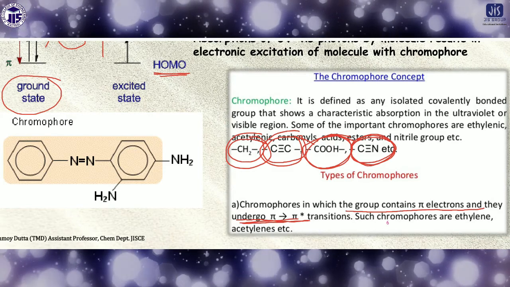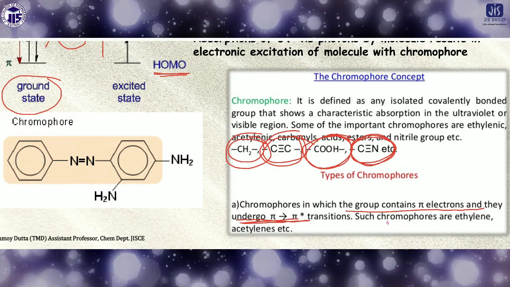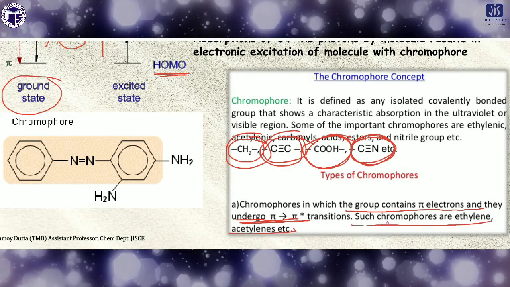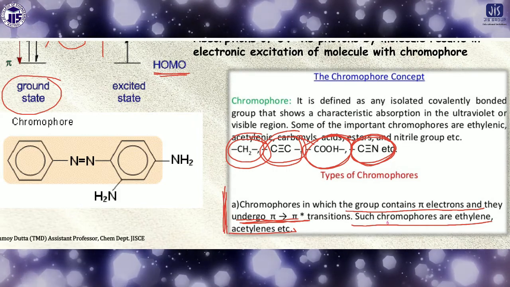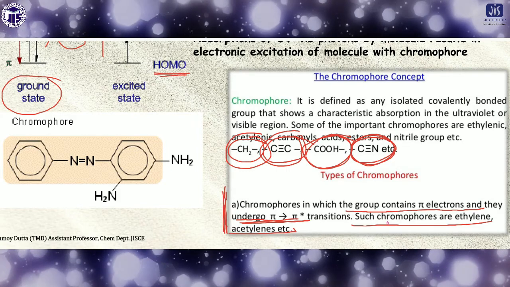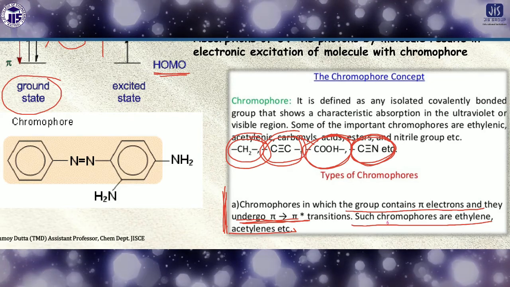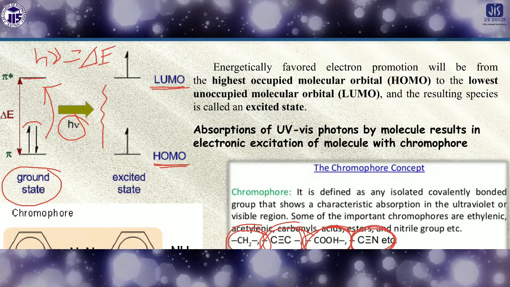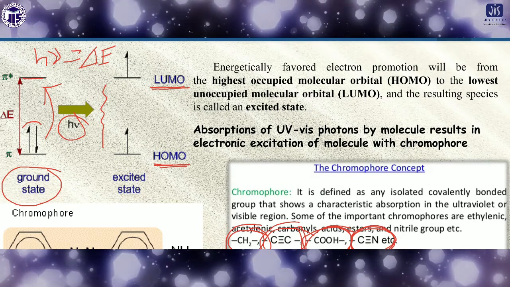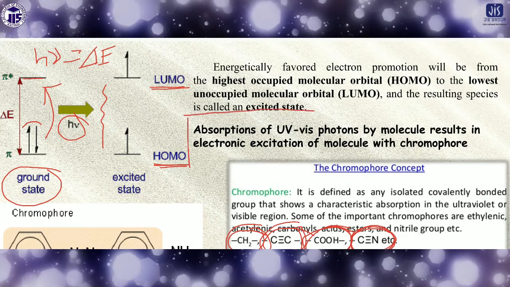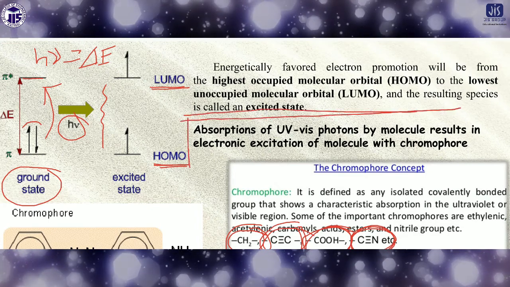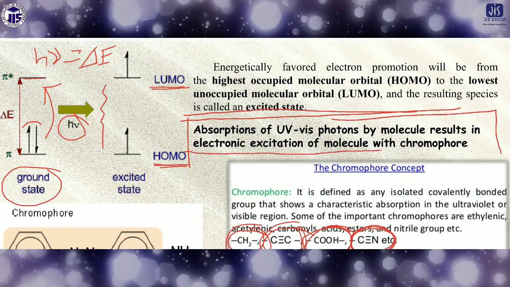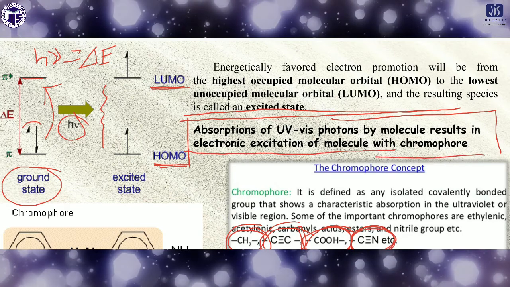Such chromophores are ethylene, acetylene, etc. Absorption of UV-visible photons by molecules results in the electronic excitation of the molecule with chromophores.